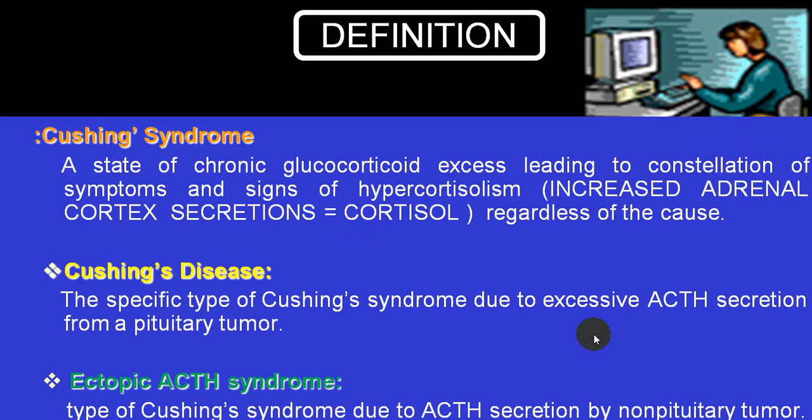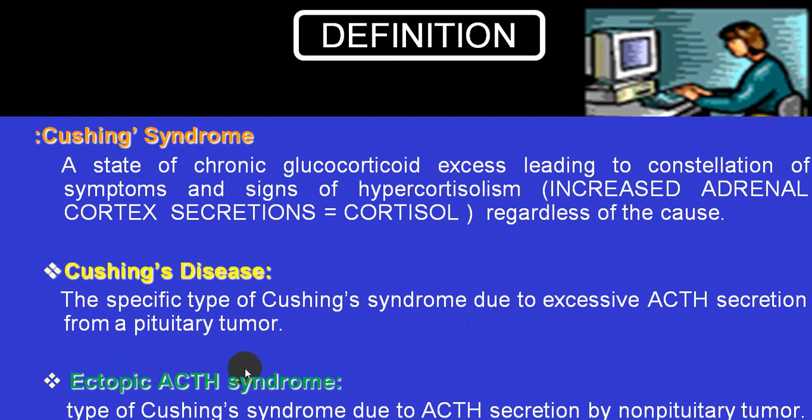But when Cushing syndrome is due to excessive ACTH secretion from the pituitary gland, then it is called Cushing disease. So Cushing disease is one of the causes of Cushing syndrome, but all Cushing syndrome is not Cushing disease. So a pituitary tumor leading to excess ACTH secretion and a group of symptoms and signs will be called Cushing disease, while all others will be put under a common heading called Cushing syndrome.